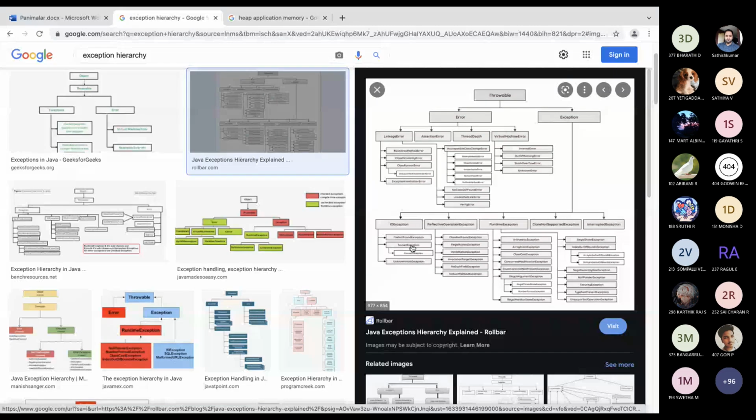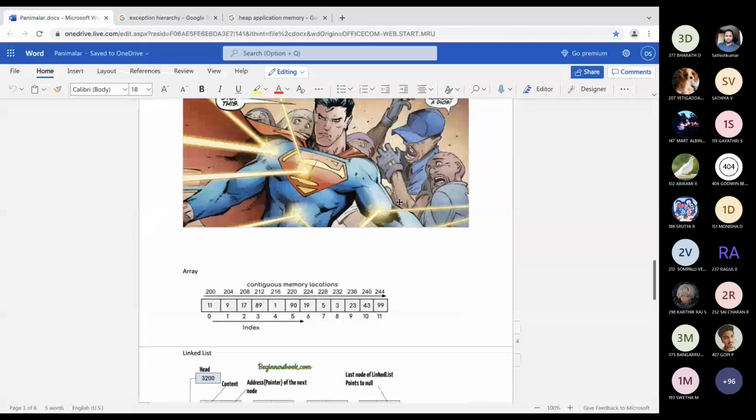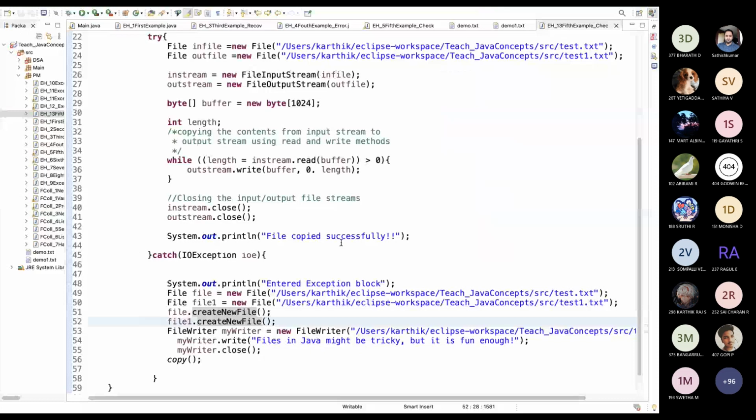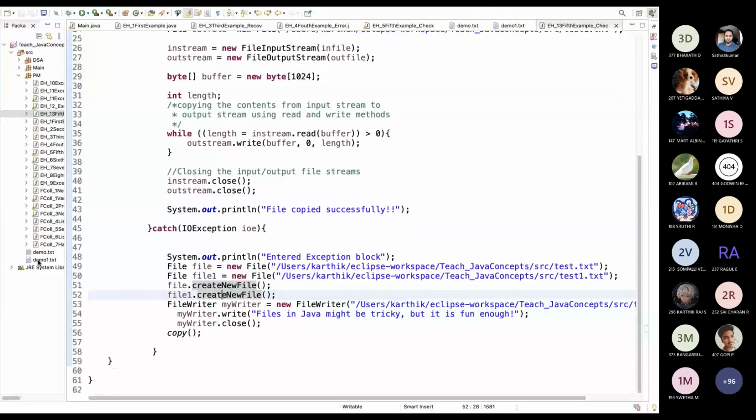Yes, if you can understand it, right? What I'm saying? Yes, sir. One second, I will show. This is like a parent. The parent will protect everything, but if this guy stands in front of him, no one will be protected, right? Like that. So we can give the parent exception, no problem, but we should not give the child exception. Child cannot handle parent. So you can see there is no such file called test1. So it is going to throw an error, but it will not throw an error. What it will do is it will just create two files and it will just call the same method again.